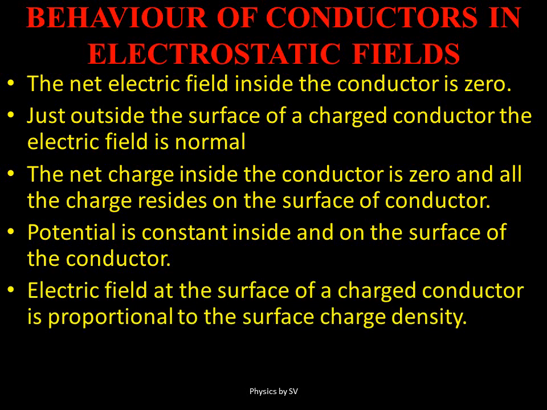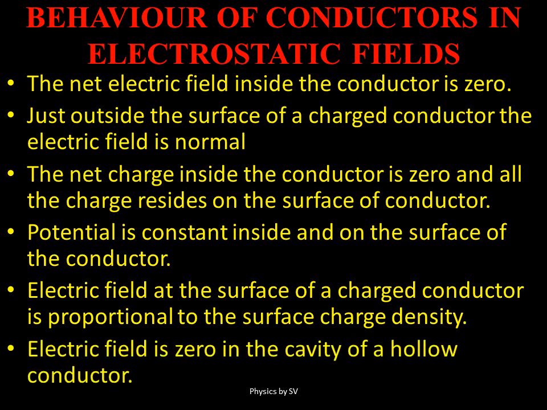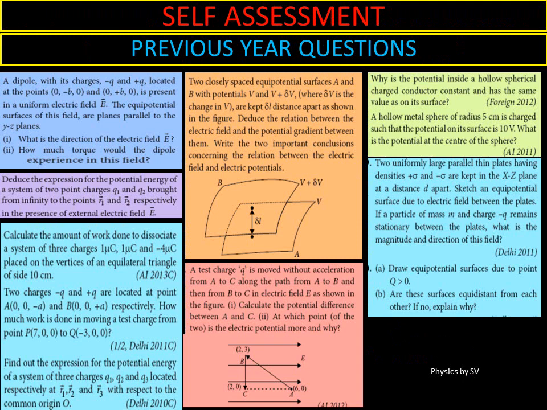Electric field at the surface of a charged conductor is proportional to the surface charge density, that is E is equal to sigma upon epsilon naught. So here this relationship we already saw in application of Gauss theorem. So we need to remember these points which indicate the behavior of conductors in electrostatic field. Electric field is 0 in the cavity of a hollow conductor is another important point with regards to conductors' behavior in electrostatic field. Some questions of previous year, which are asked in board exams, are given for